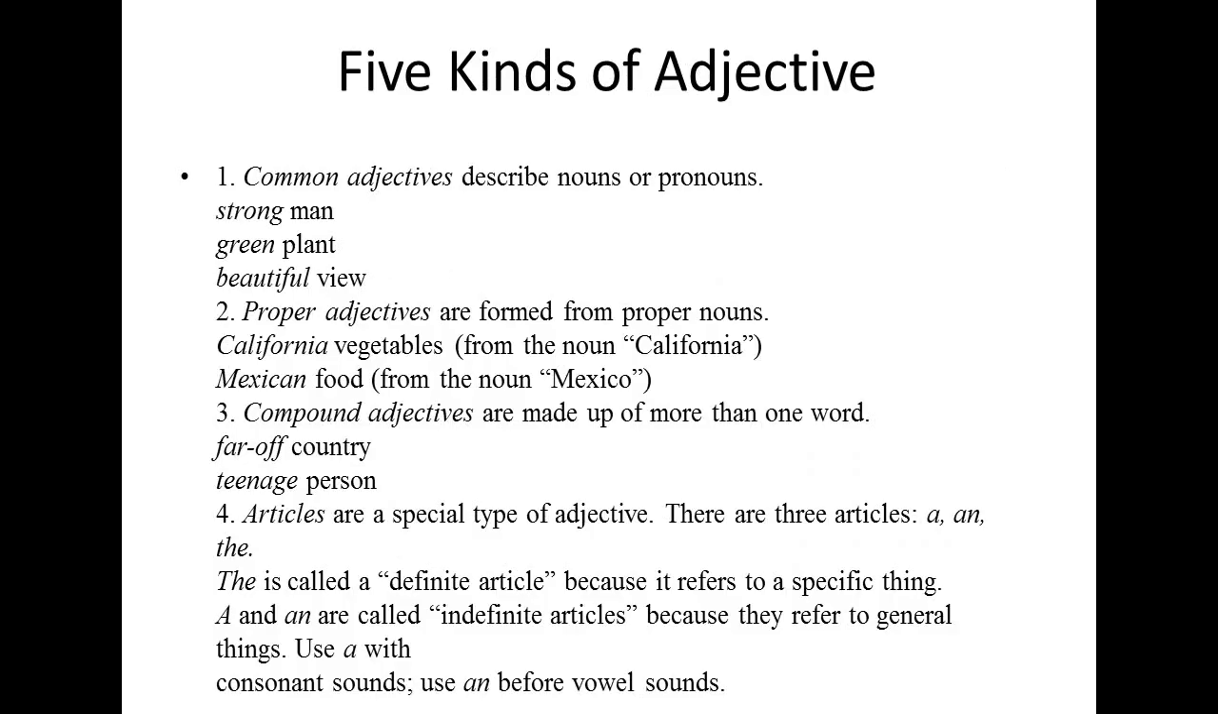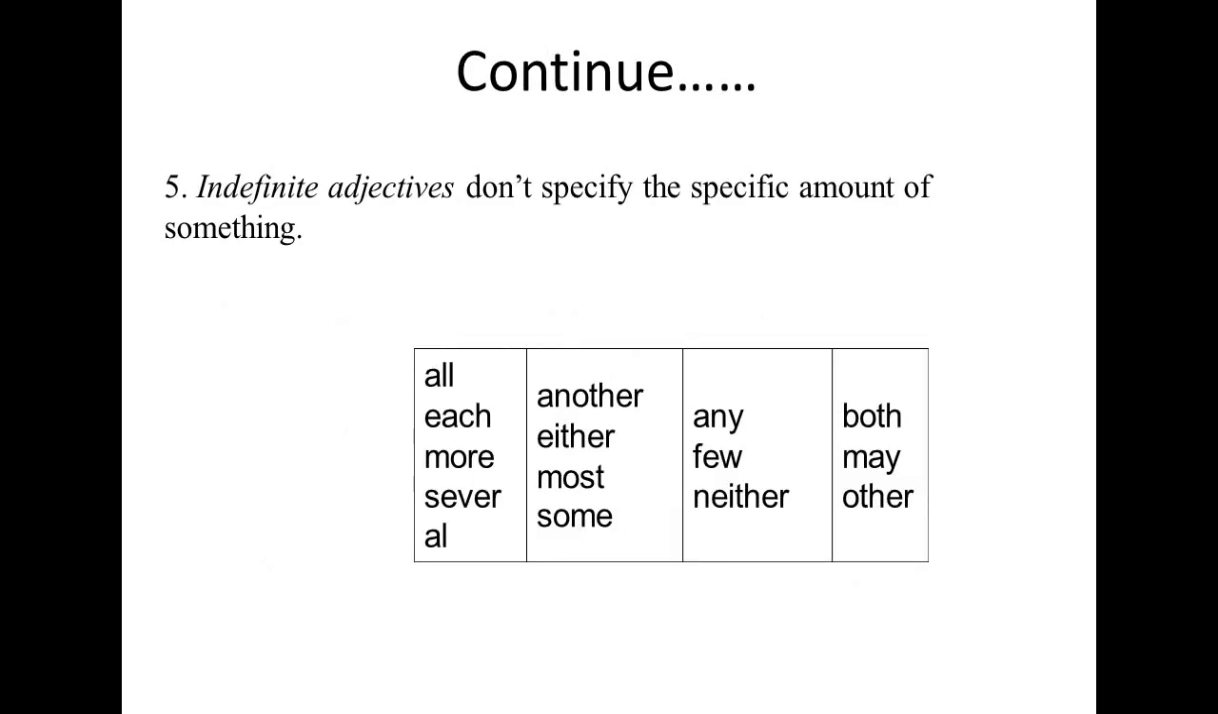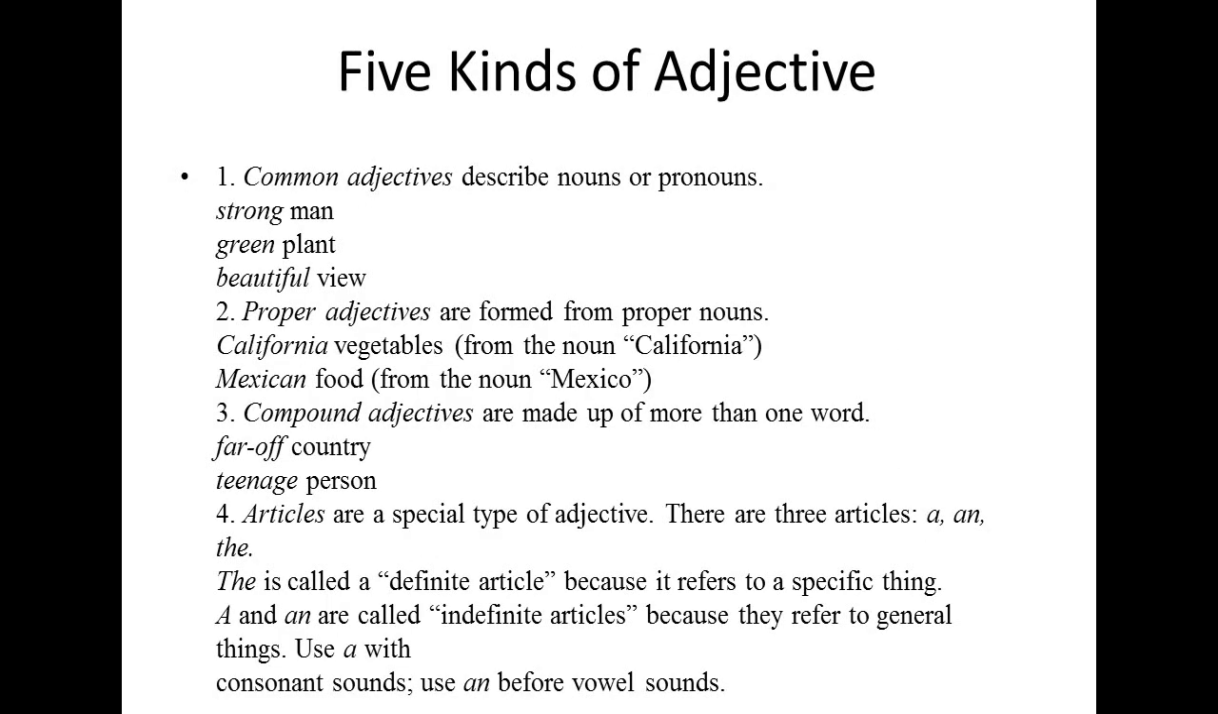There are the 5 kinds of adjectives. One is the common adjective, proper adjective, compound adjective, articles, and the fifth one is the indefinite adjectives. Now, common adjective describes the noun or the pronouns. For example, strong man. Here, the strong is the common adjective. Green plant, beautiful view.